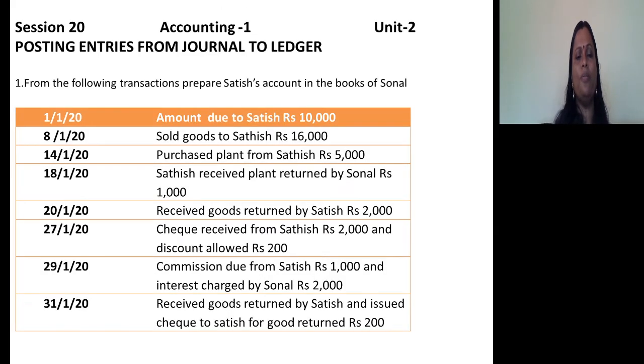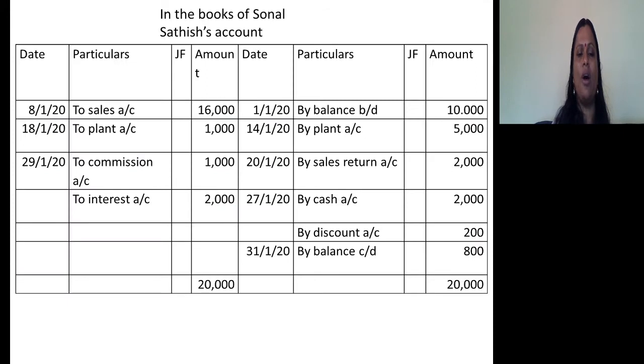So let me move to the problem itself. Sold goods to Satish. So Sonal sold goods to Satish, 5,000. What is the journal entry? Satish has not paid. He is liable to pay. So what is the journal entry? He is the receiver of benefit. So Satish's account debtor to sales account 16,000. That's the journal entry. So Satish's account should be debited. They asked us to prepare only Satish's account. They have not asked us to prepare the sales account. So in Satish's account on 8/1/2020, on the debit side, to sales account, reference should be given to the account which will be credited. So 16,000.